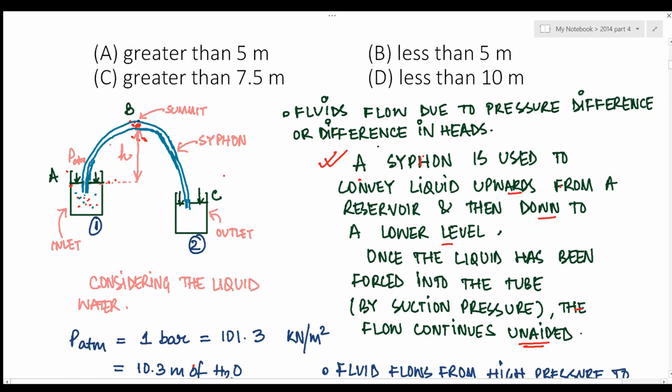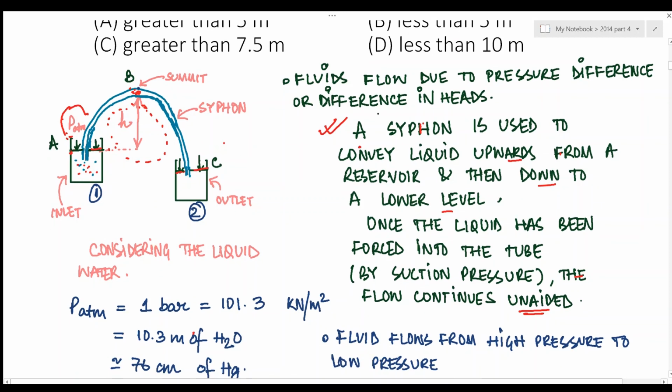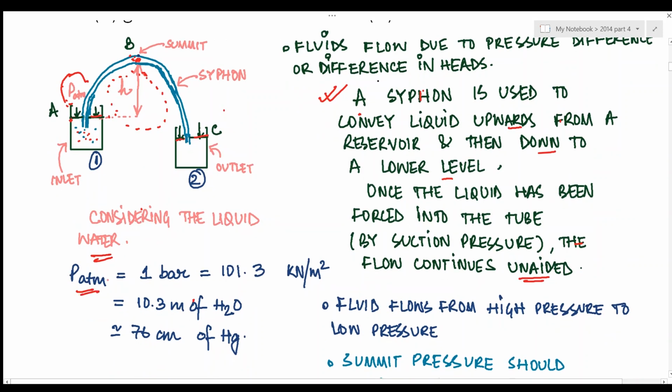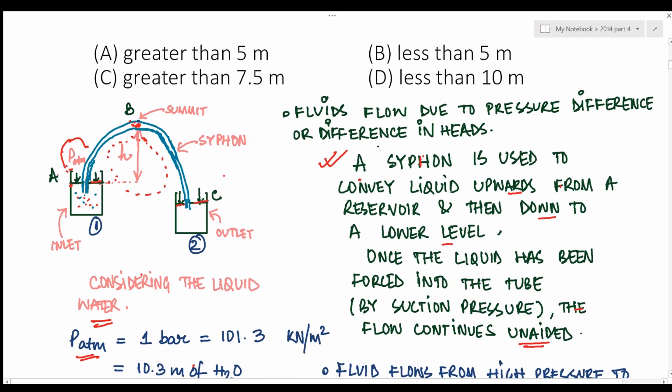Now, we use a siphon pipe if there is an obstruction in this particular part. It might be a mountain, it might be a hill. So, to convey liquid from reservoir 1 to reservoir 2, we use a siphon pipe, right? Now the surface here is subjected to atmospheric pressure, and even here it is subjected to atmospheric pressure. So if we consider this liquid as water, then the atmospheric pressure can be written in terms of head of water, which is 10.3 meters of water. So the pressure at point A is around 10.3 meters of water.